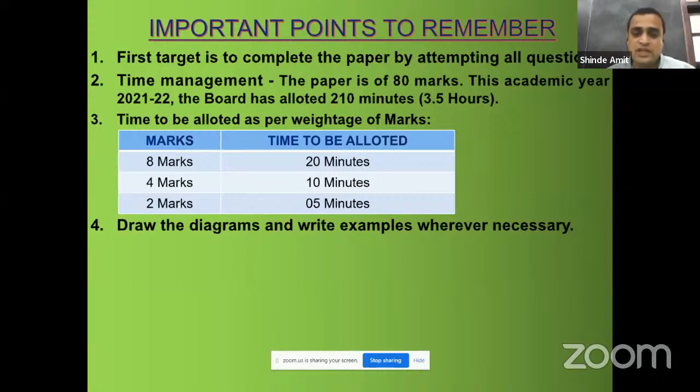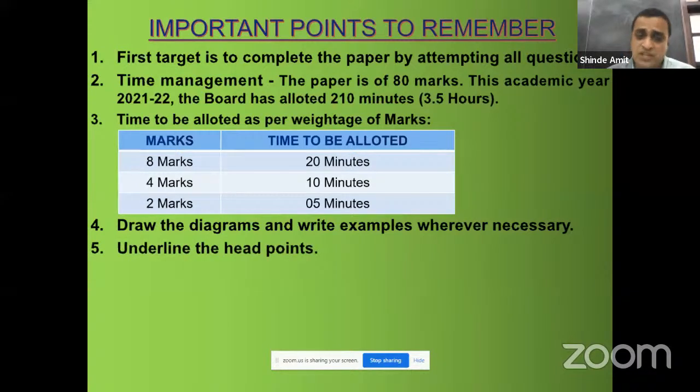Because ultimately तुम जो लिखेगा उसके लिए marks वो देने वाला है. So it is up to you how you present your paper. By just writing the question point wise and just submitting it will not give you more marks. So for that, you need to draw the diagrams and write proper examples wherever necessary. This will help the examiner to give you more marks.